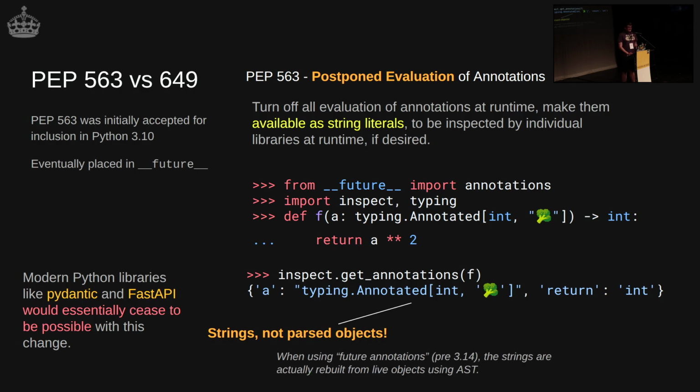It's also worth saying that when it was put into the future, it's not that the attributes are stored as strings and parsed when needed. It's actually the opposite. They're parsed as part of the language, and then if you want it as a string, it's made into a string using AST. But anyway.